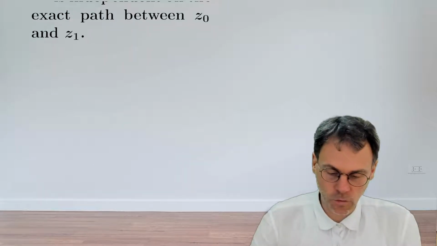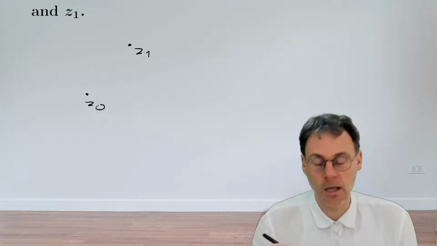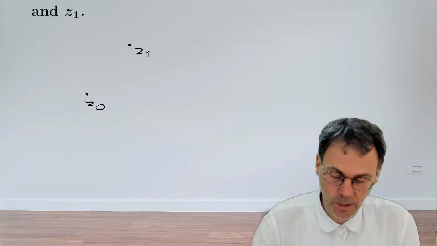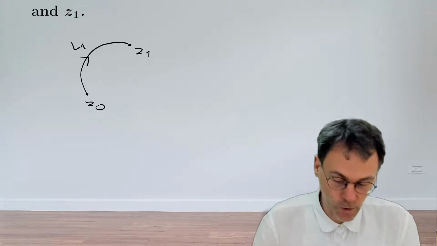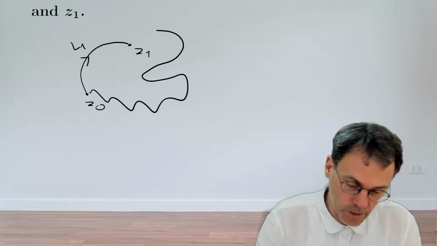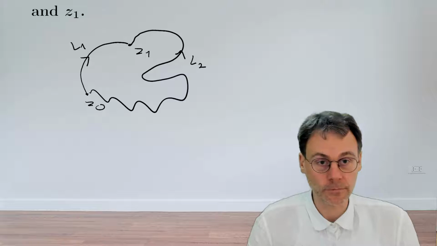So let's see what we have here. We have a certain starting point and a certain ending point. And then we need to show that it doesn't really matter whether we calculate our line integral like this over the line L1 or whether we calculate our line integral like that using the path L2.